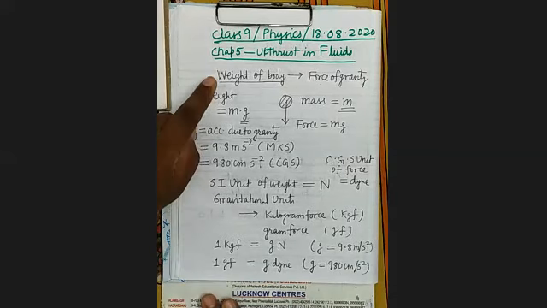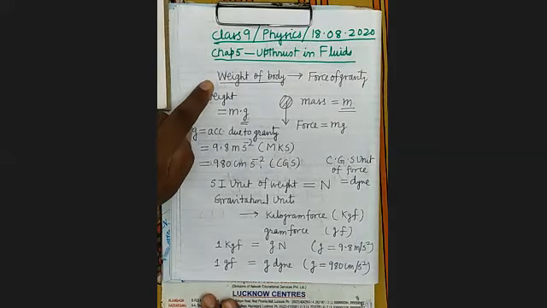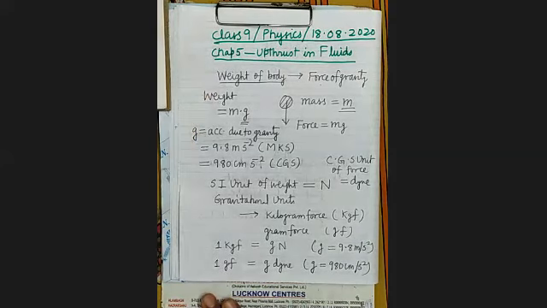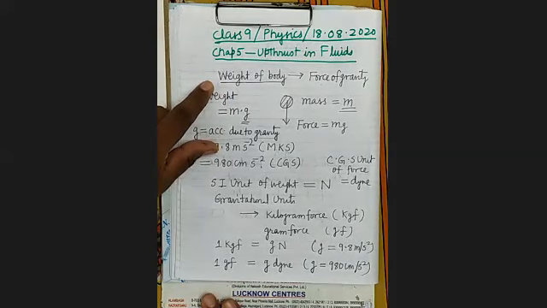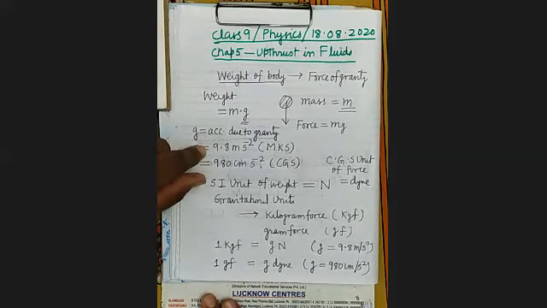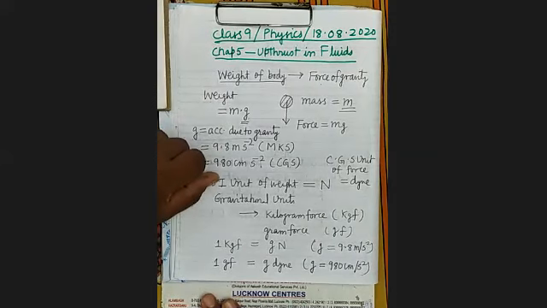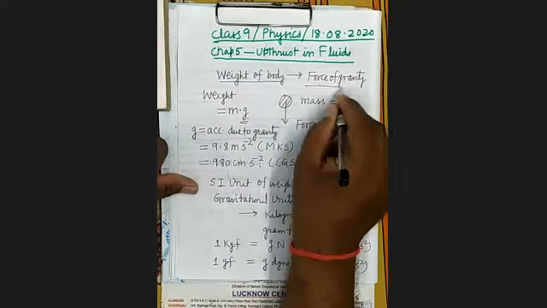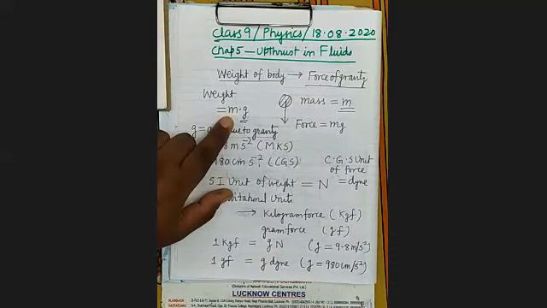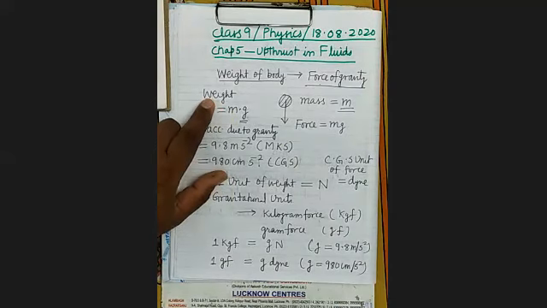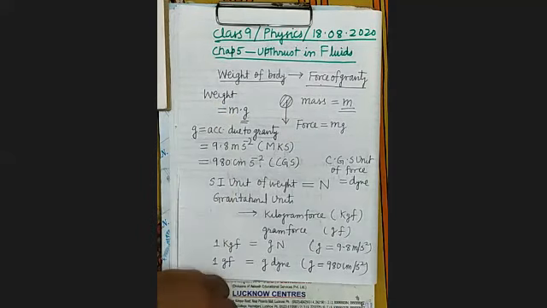So see once again, what is weight? Weight is the force which earth exerts on any body towards its center. It is also known as force of gravity. If there is any body of mass m, then the weight of that body will be m into g.